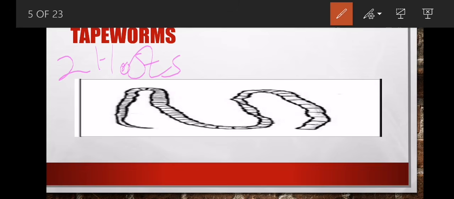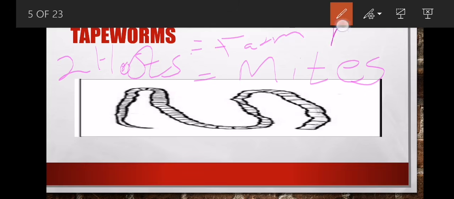When we talk about this host, you will find it will be a farm animal. If it is a farm animal, in this case, there is another host, which is an intermediate host, and that will be the mites. We'll talk about this one as we go through this cycle. So people, a tapeworm has two hosts: it could be the farm animal, and then there are the mites.